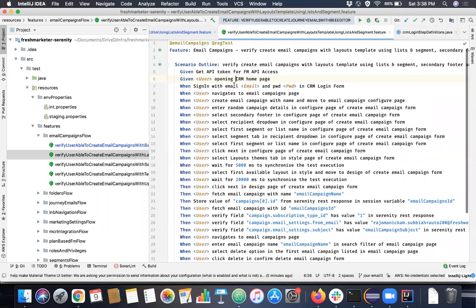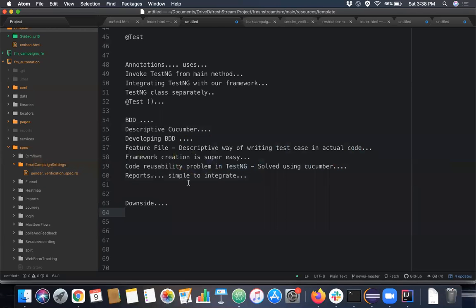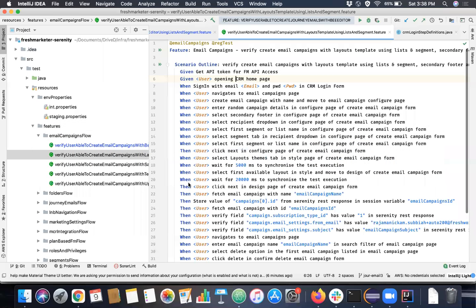We have to understand how Cucumber works as a flow. The entry point of Cucumber is a feature file. You can consider a feature file as a list of test cases combined, so that if a feature file is executed, the test cases we have written in that feature file are executed.